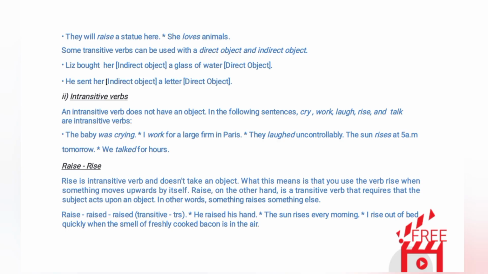Two, intransitive verbs. An intransitive verb does not have an object. In the following sentences, cry, work, laugh, rise, and talk are intransitive verbs. The baby was crying. I work for a large firm in Paris. They laughed uncontrollably. The sun rises at 5 a.m. tomorrow. We talked for hours.